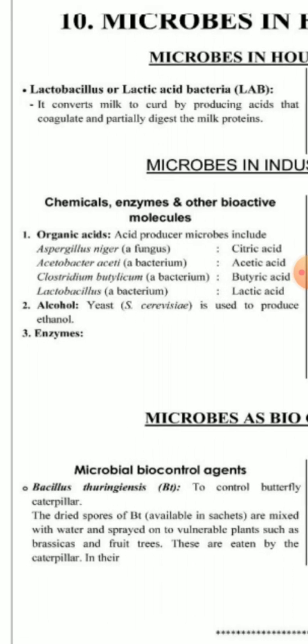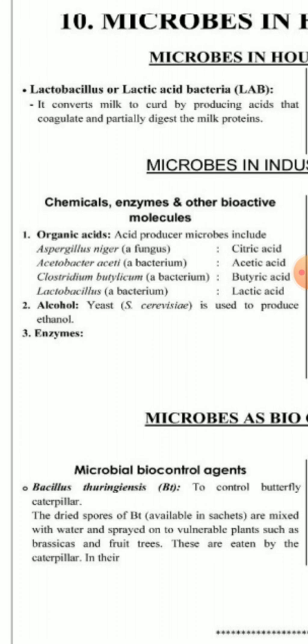The acid producer microbes include, the first one, Aspergillus niger, which is a fungus and produces citric acid. Second one is Acetobacter aceti. It is a bacterium and produces acetic acid.